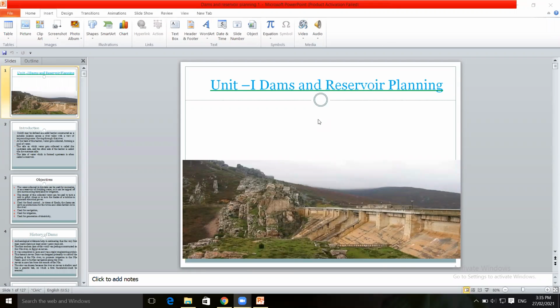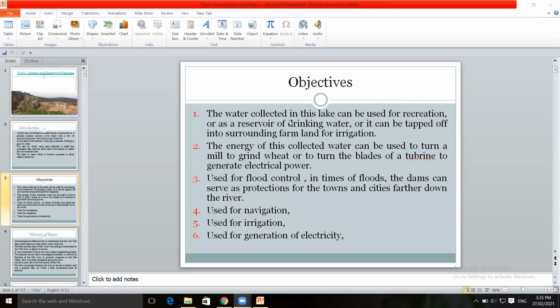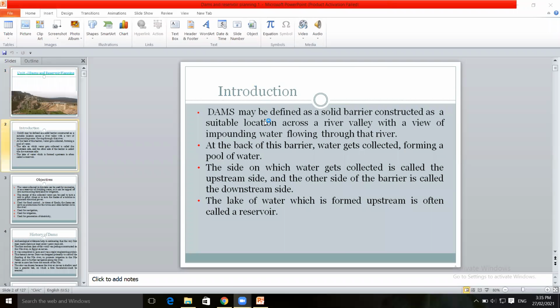In the last lecture, we started the first unit, dams and reservoir planning. We have seen the definition of dams and its types, objectives. We'll take the overview.